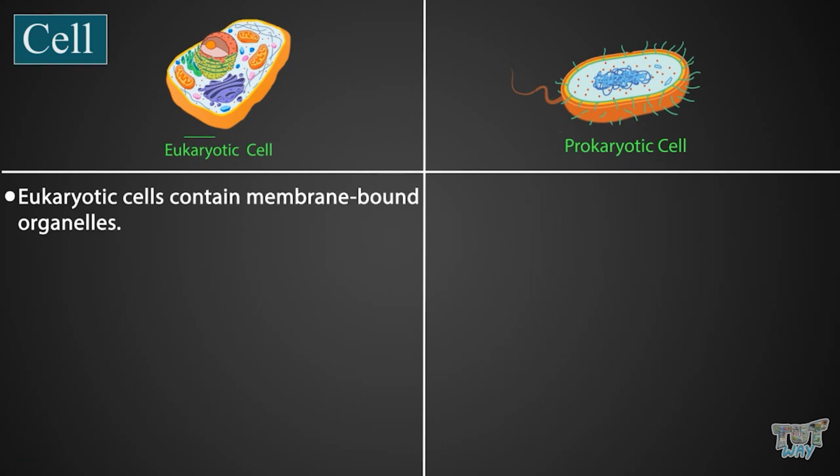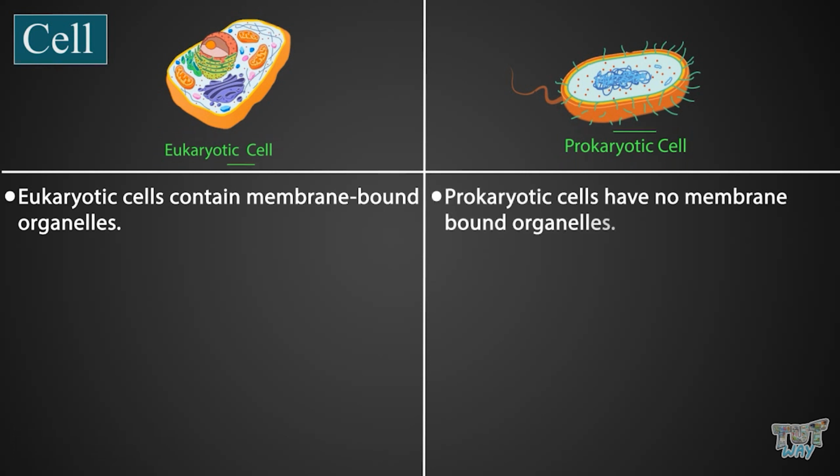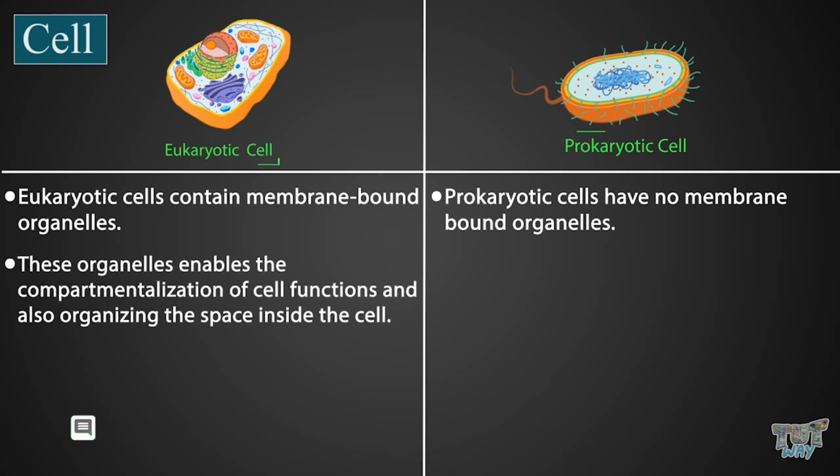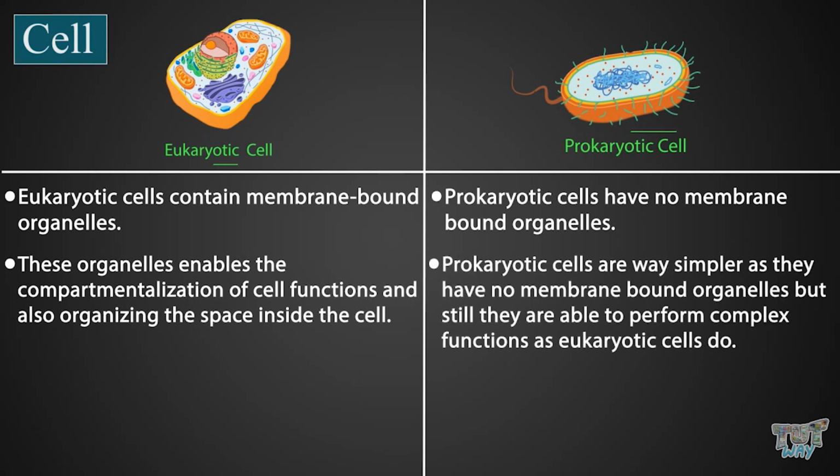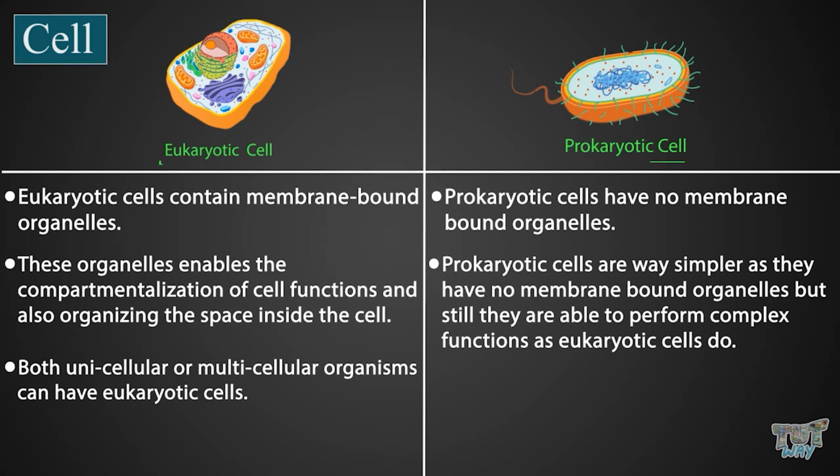Eukaryotic cells contain membrane-bound organelles, whereas prokaryotic cells have no membrane-bound organelles. These organelles enable the compartmentalization of cell functions and also organize the space inside the cell. Prokaryotic cells are way simpler as they have no membrane-bound organelles, but they are still able to perform complex functions like eukaryotic cells do. Both unicellular or multicellular organisms can have eukaryotic cells.